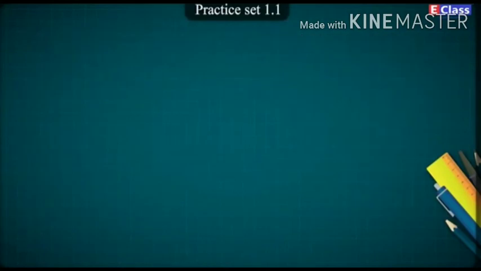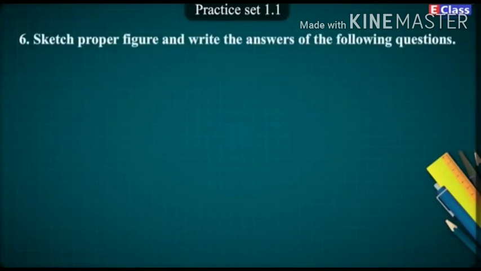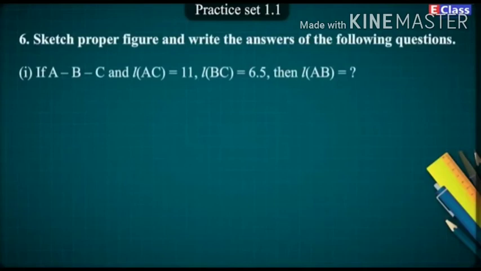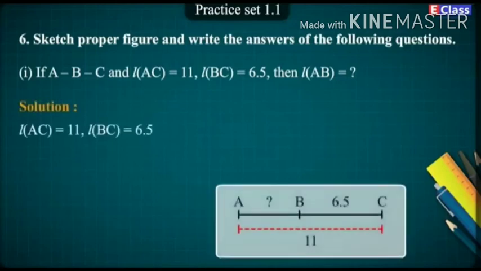6. Sketch proper figure and write the answer of the following questions. 1. If A-B-C and length of AC is equal to 11, length of BC is equal to 6.5, then length of AB is equal to how much? Solution. Length of AC is equal to 11. Length of BC is equal to 6.5.